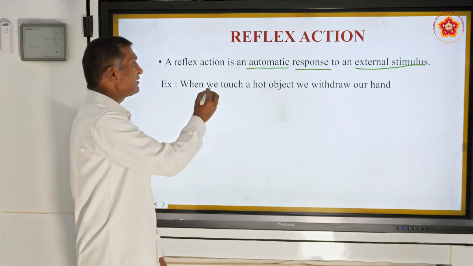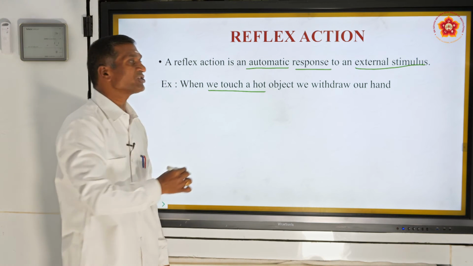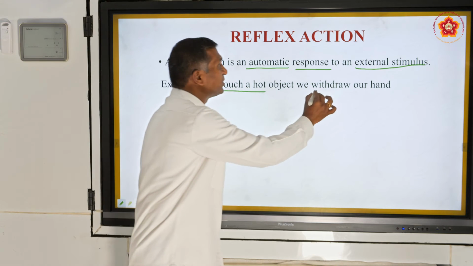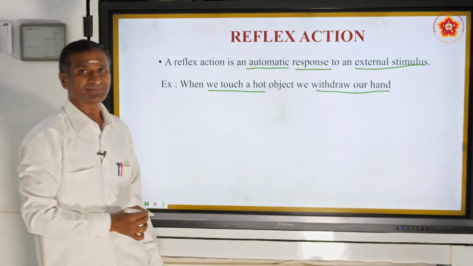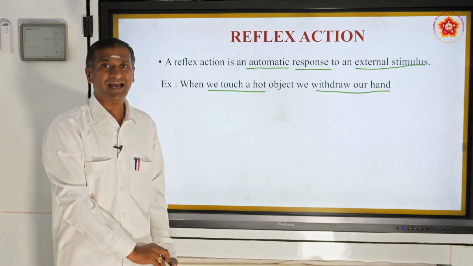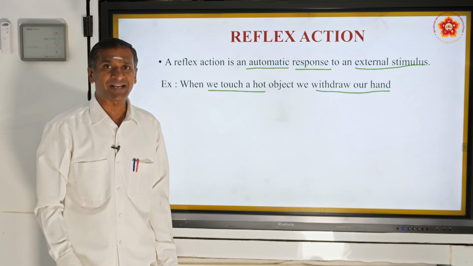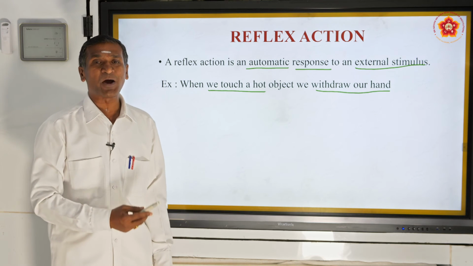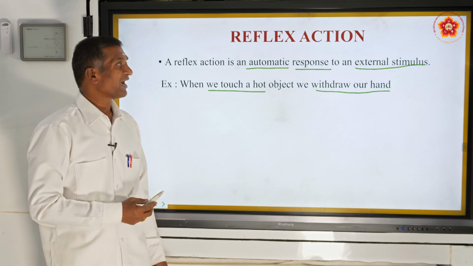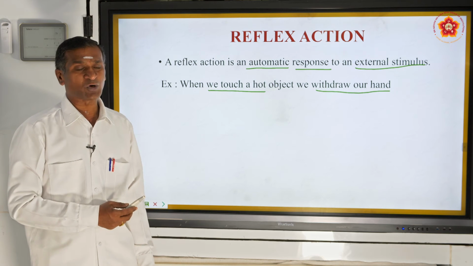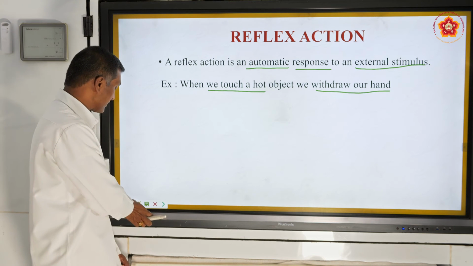For example, when we touch a hot object, we withdraw our hand. Immediately we withdraw our hand. It's a sudden, spontaneous, quick and automatic response to external stimulus.